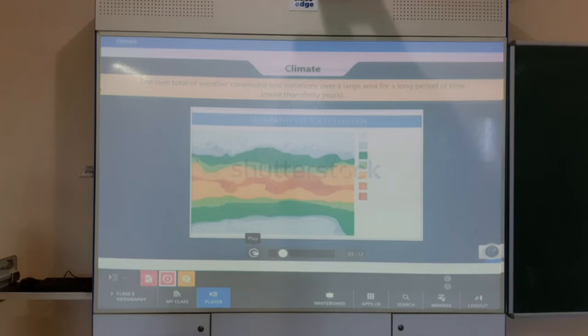So how are we defining it? It is the sum total of weather conditions, and before this we discussed the definition of weather. Climate is the sum total of the weather conditions and variations. Variation means the different changes over a large area for a long period of time, for example, more than 30 years.